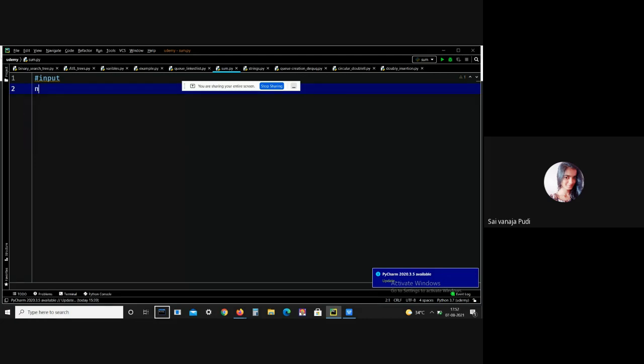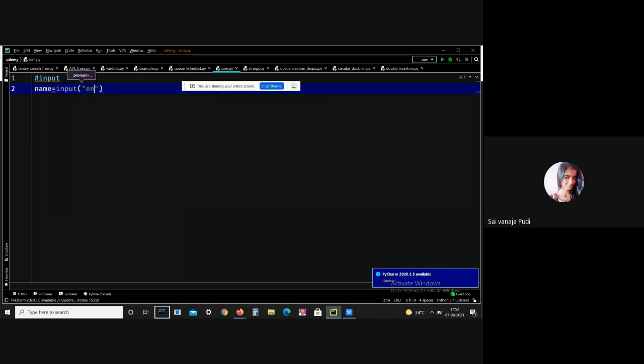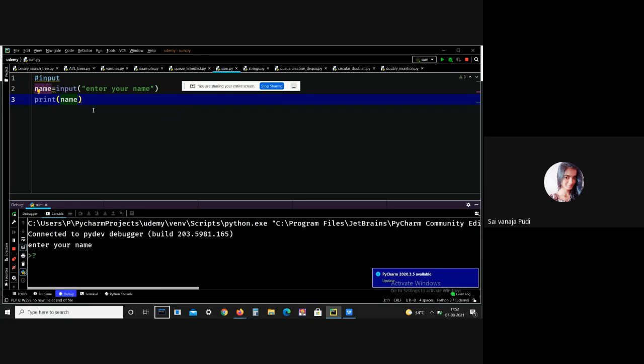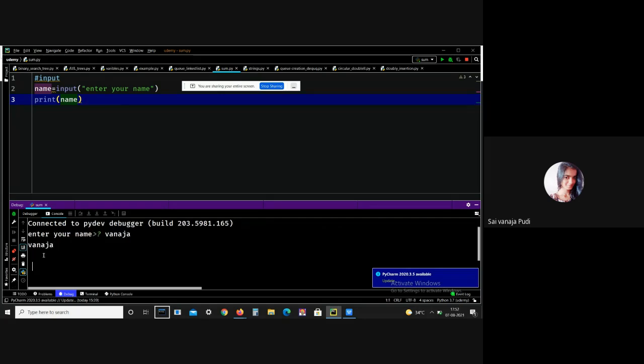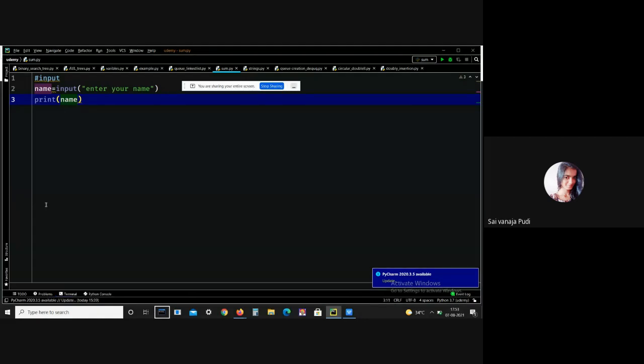Here I just want to print my name, input of, let me print my name. See, here it is asking to enter your name. See, the name is Vanessa. Okay, generally this input function is used to get the input from the user. That's it. There's nothing in it.